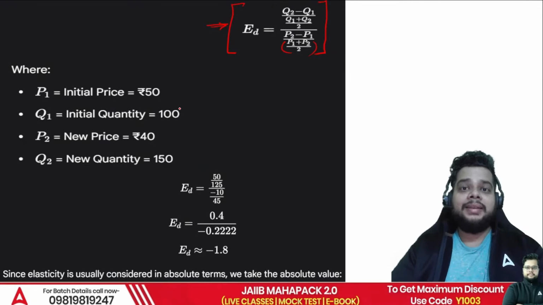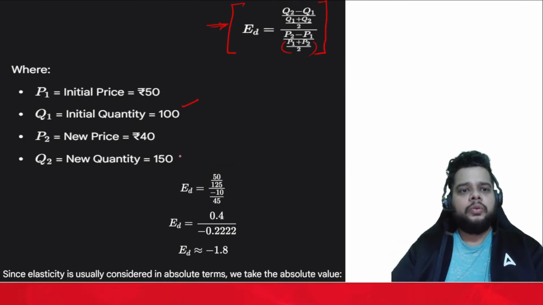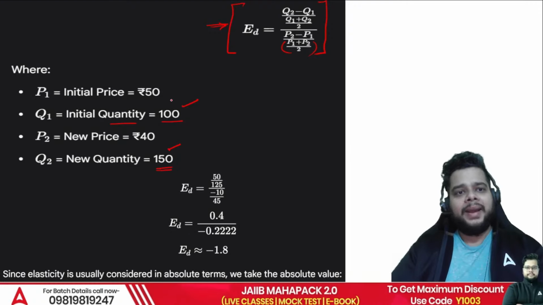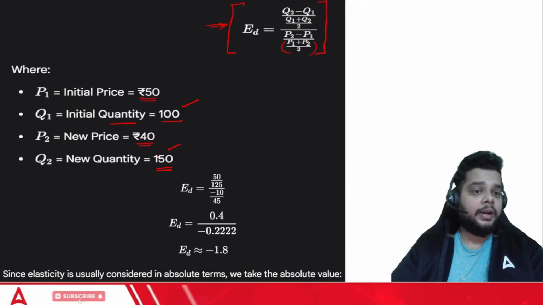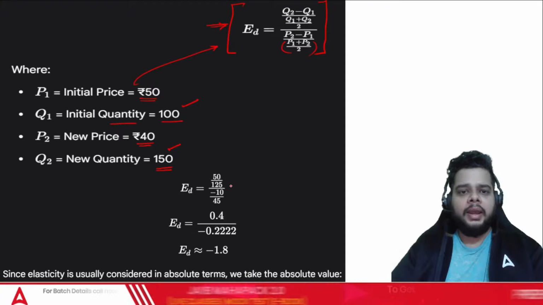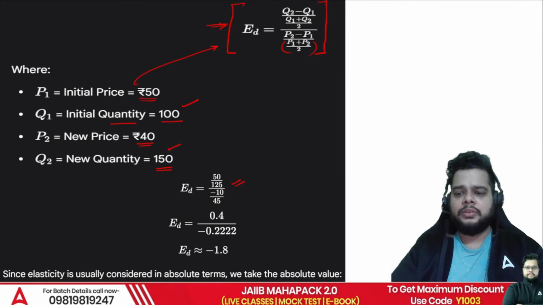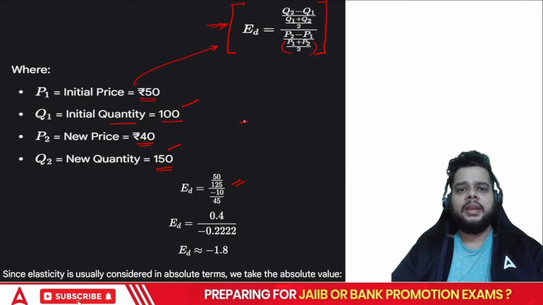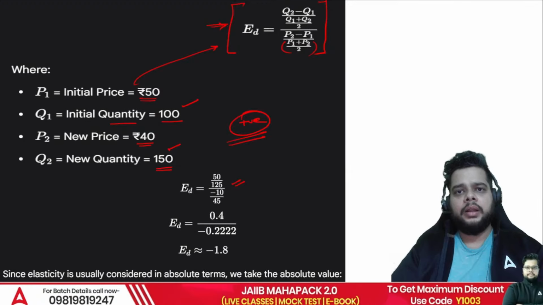So Q1, the initial quantity, is 100. Q2 is the new quantity. Fine, initial quantity was 100 and new quantity is 150. Price initially was 50 and it has been reduced to 40. That is why the quantity demanded has increased. So just put these numbers in the formula and you will get the answer. You have to give absolute numbers, that is why we always take the positive number. We are not concerned by the signs, positive or negative. We always take the modulus here.